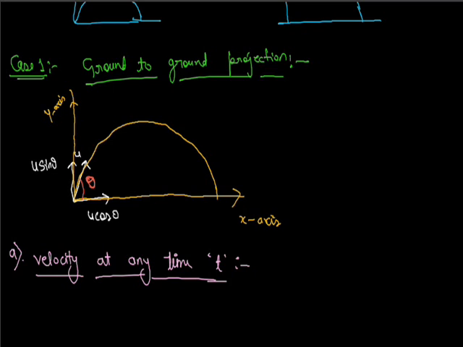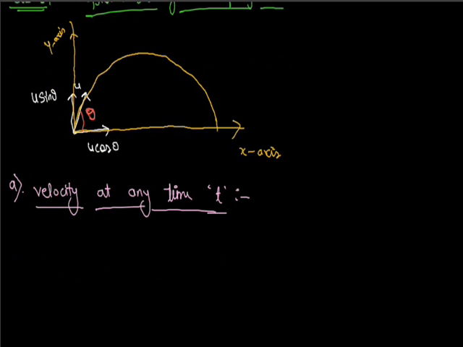In this diagram, at time t our object is here and its velocity is v, then the horizontal component is vx and the vertical component is vy. We can write velocity v equals vx i cap plus vy j cap. This is the velocity at any time t.